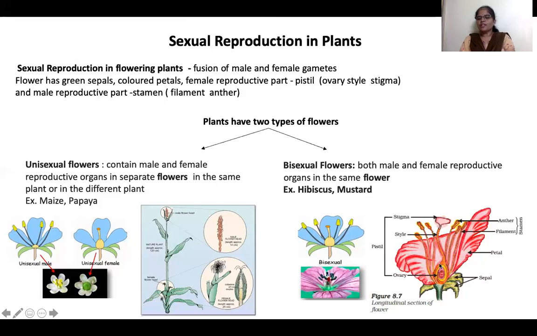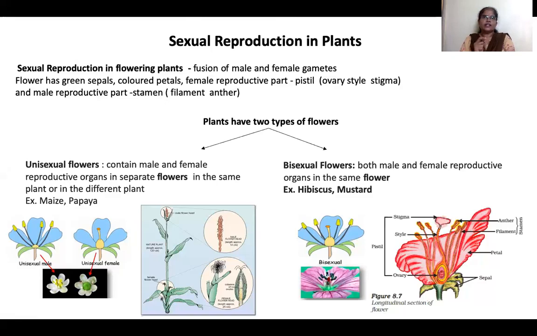At the base there is a bulb-like structure called the ovary, and it grows into a thin tube-like structure called the style. At the end, there is a platform called the stigma. This is the female reproductive part that is present in the flower.